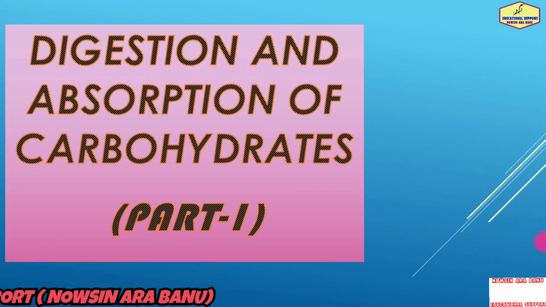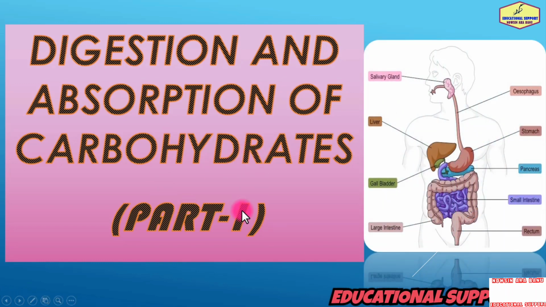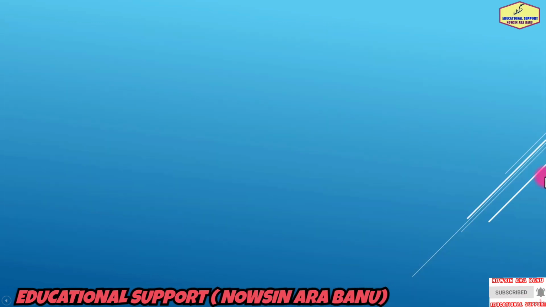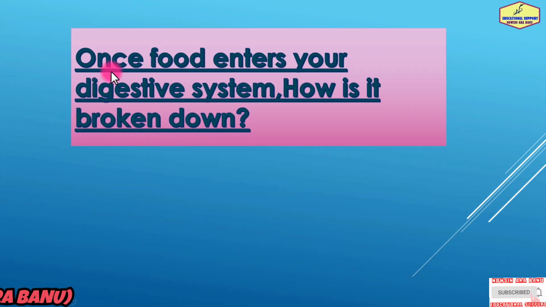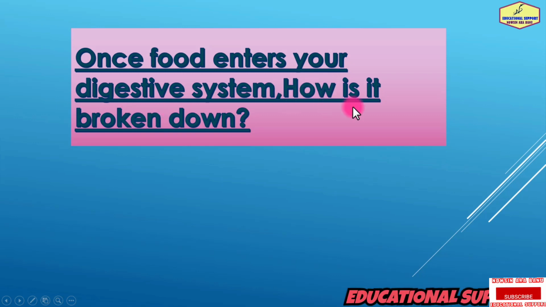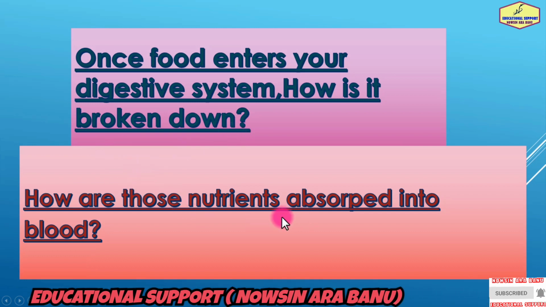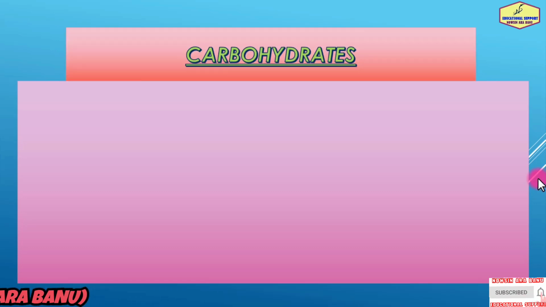Do you have some minutes? Today I am going to teach you digestion and absorption of carbohydrates, part 1. In this video we are going to focus on this topic. We will discuss how food, once it enters your digestive system, is broken down and how those nutrients are absorbed into the blood. So let us focus once again on carbohydrates.